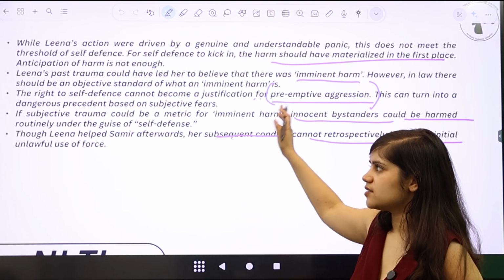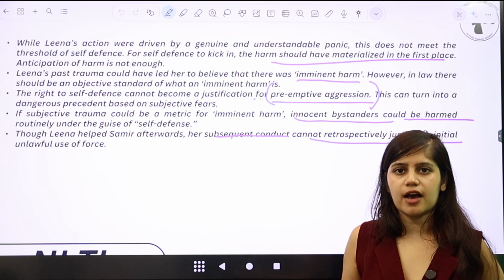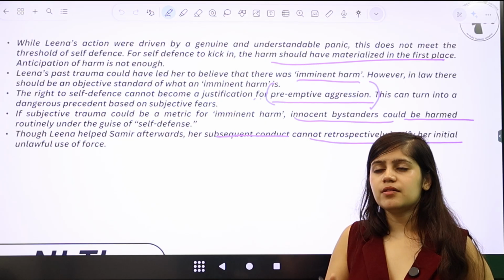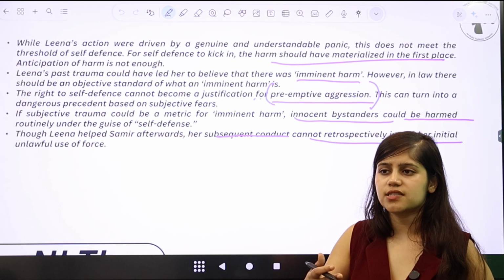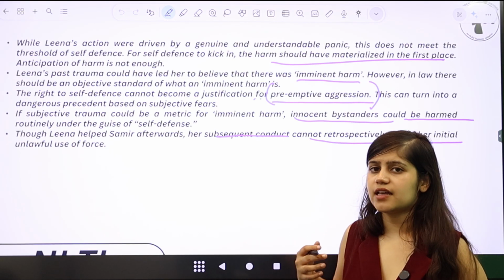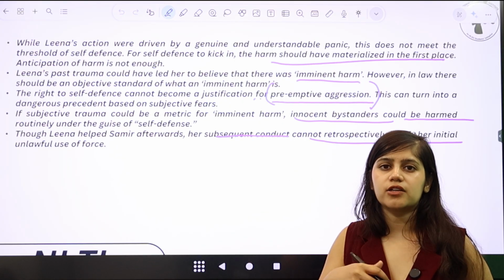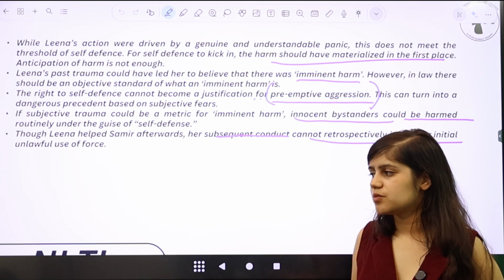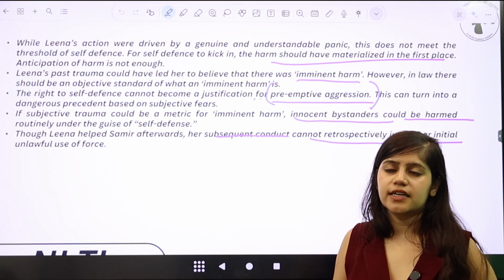Which means that because in this question, that is an area in which assaults have happened a lot in the past, and because women in general are extremely unsafe in the country, it's very important for the law to respond to how women react and how women's fears develop. Which means that if I believe that self-defense kicks in because I feel that the harm has materialized already, right? Someone does not need to actually try and assault me for me to think that the harm has materialized. For me, harm is materialized the moment someone is jogging towards me, because in countries like these which are extremely unsafe, that should be the threshold of harm in the first place, right?